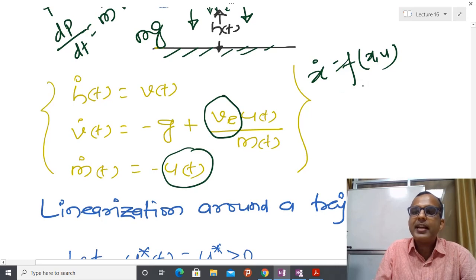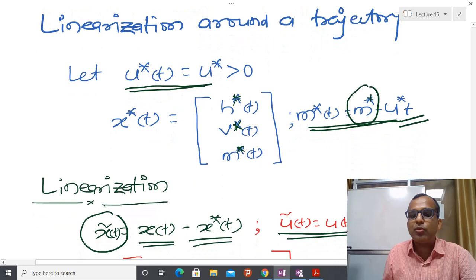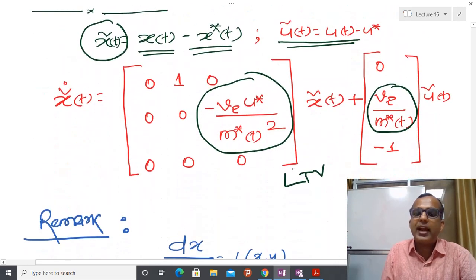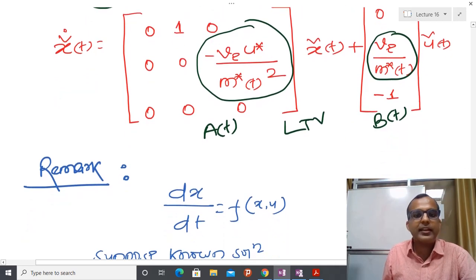If you linearize that system about the state, where m star is m star minus u bar t, I have decided that with this rate I am going to apply the thrust. Then the linearized model I have obtained is an LTV system, with A of t and B of t. After getting the linear time varying forced system, I again have to learn how to design the control action and everything. That is the story of the next part of this course.